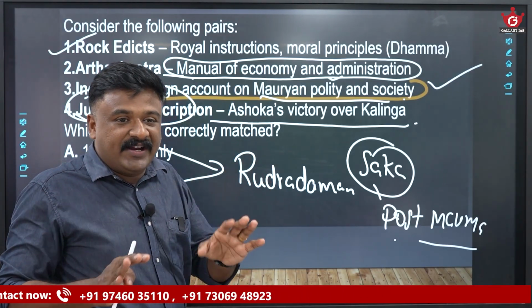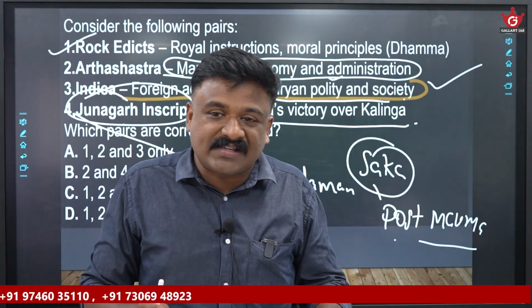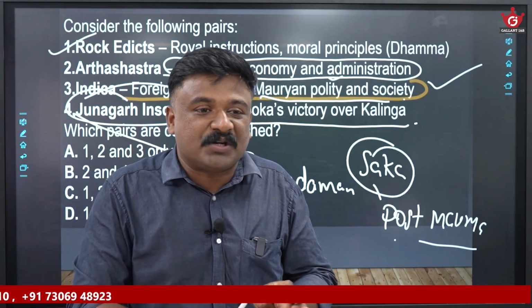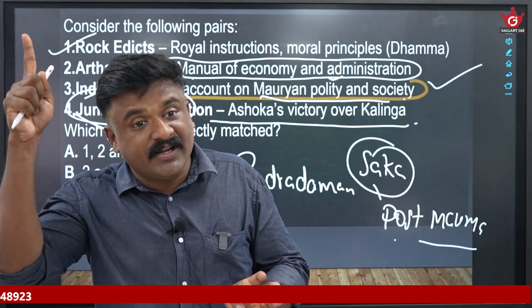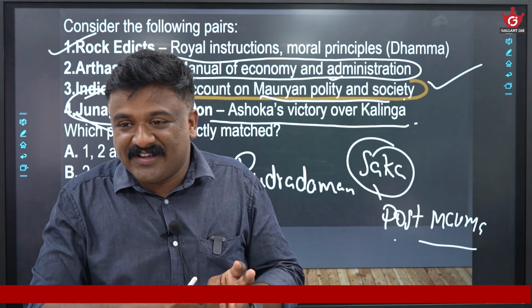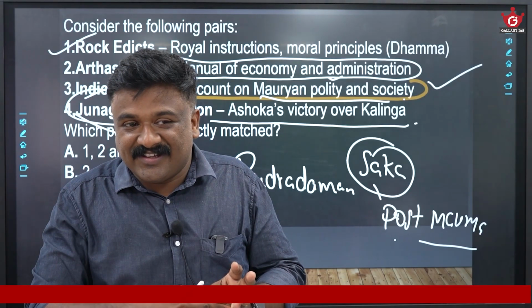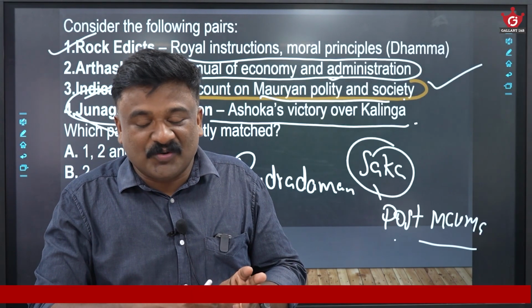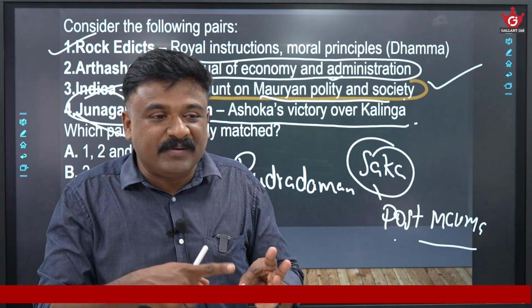So you must have an idea of various inscriptions. For example, the Hathigumpha inscription talks about the Odisha, Kalinga ruler Kharavela. The Uttaramerur inscriptions are about the imperial Cholas.